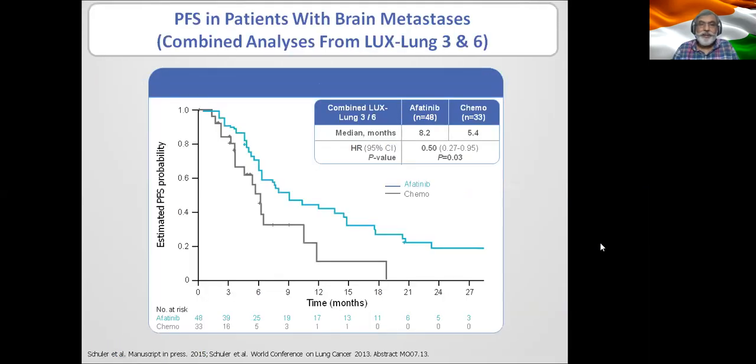Now, this is patients with brain metastasis. And here I wanted to point out another aspect where combined analysis of two studies are being done.